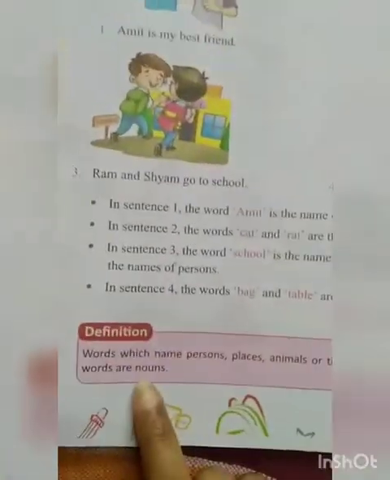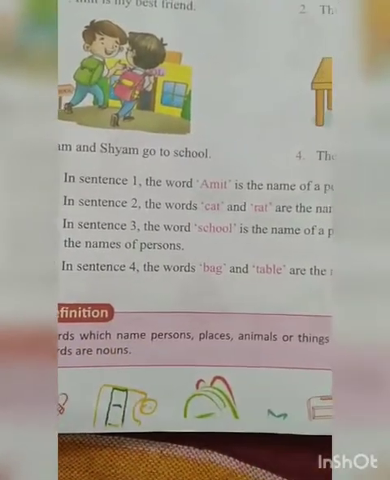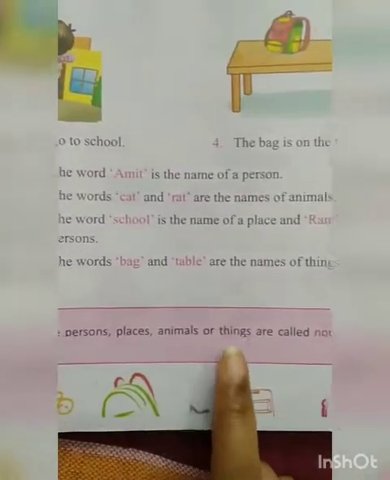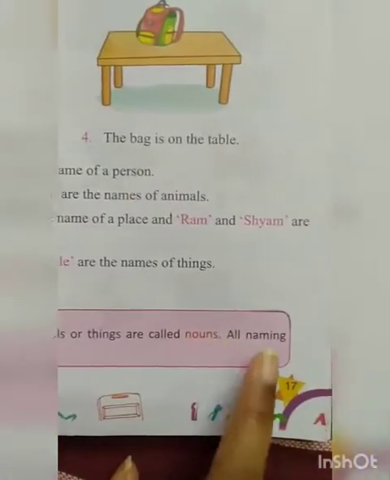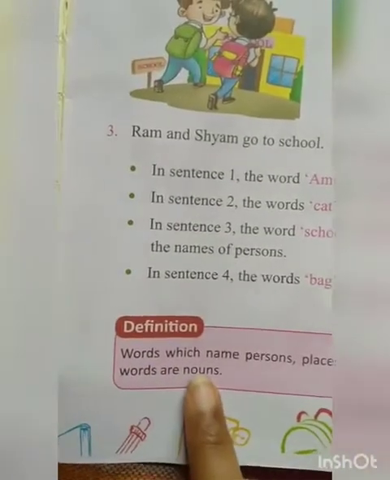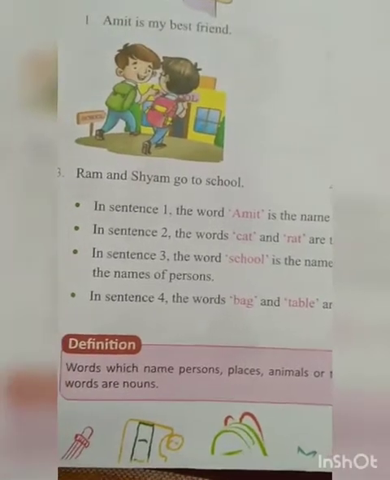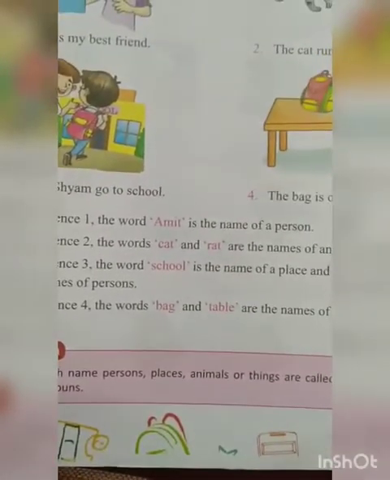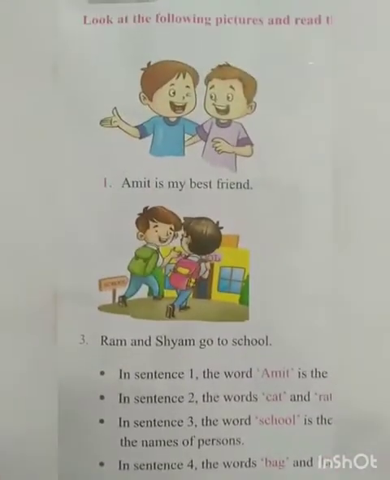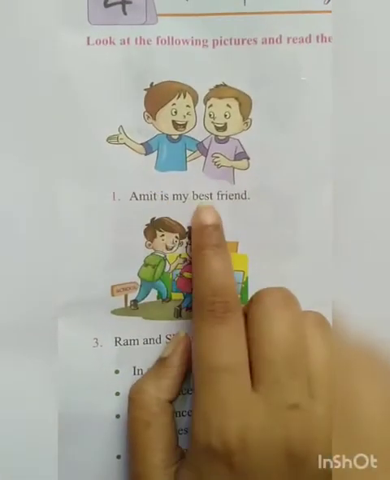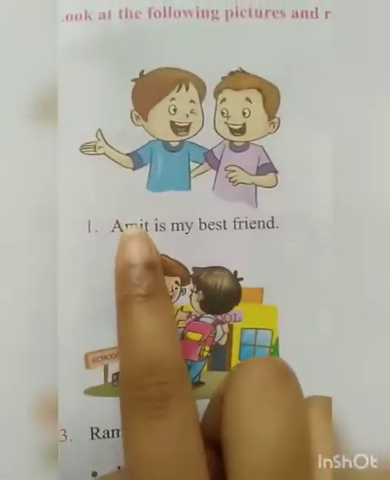First you will come to the definition. Words which name persons, places, animals or things are called nouns. All naming words are nouns. For example, names of persons, places, animals or things. Okay, see, in person, what is the example? Amit is my best friend. So who is the best friend? Amit. Okay, so here Amit is a noun.